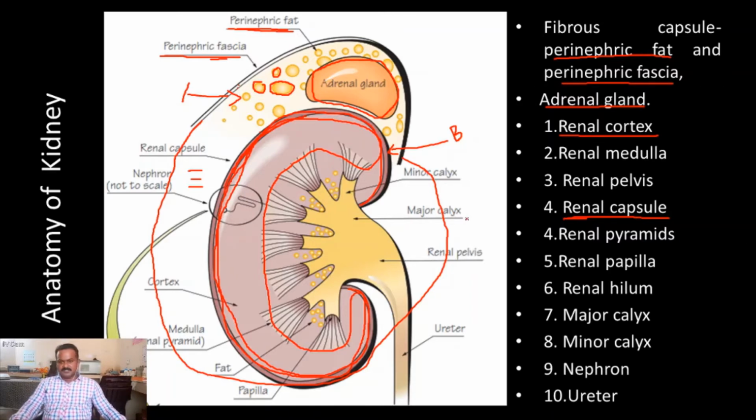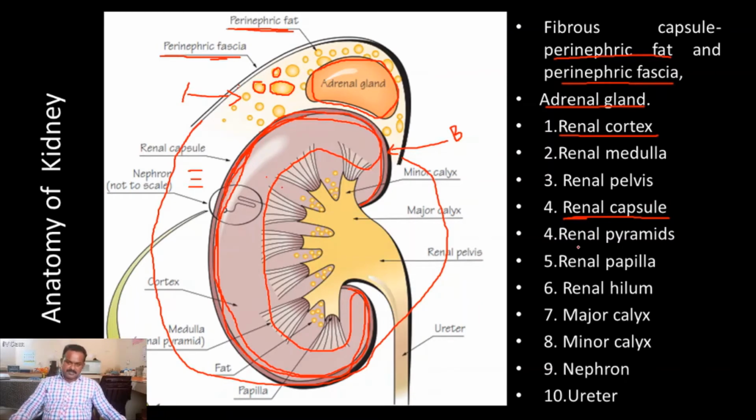These nephrons are called cortical nephrons. Some of the nephrons are also present in both the cortex and medulla. This type of nephron is called juxtaglomerular nephrons. Okay.